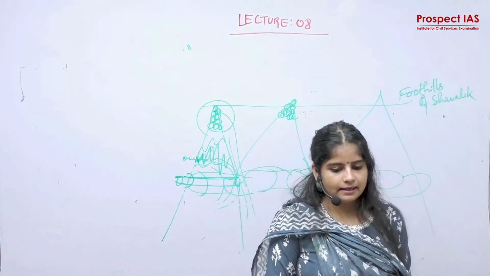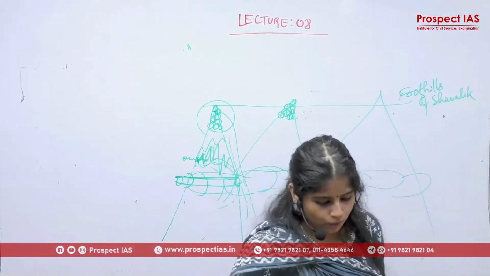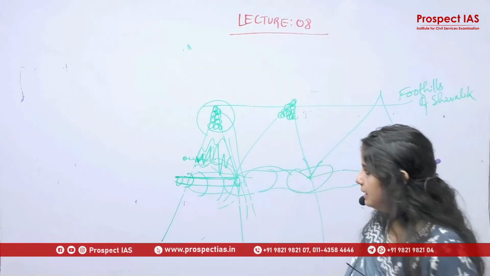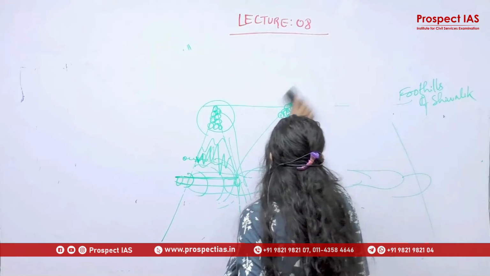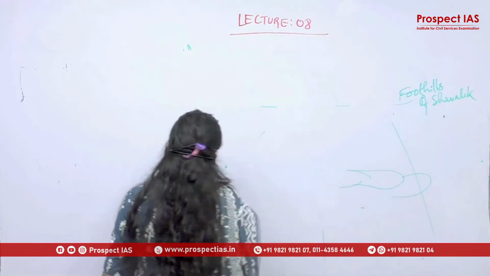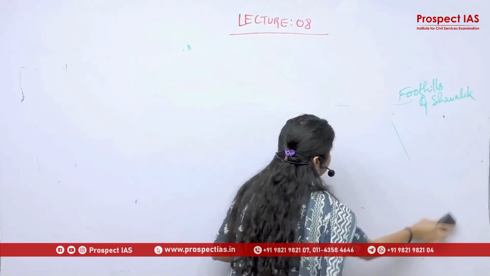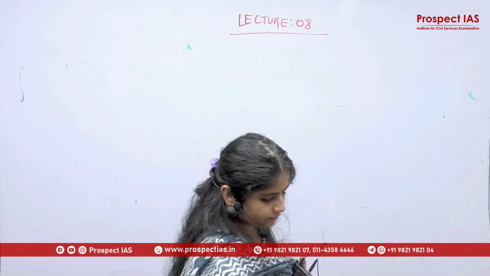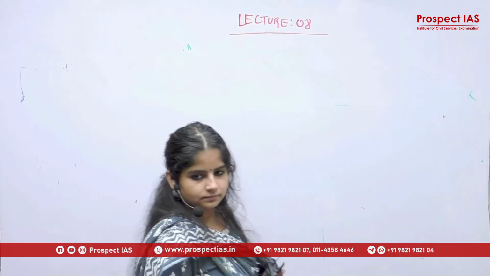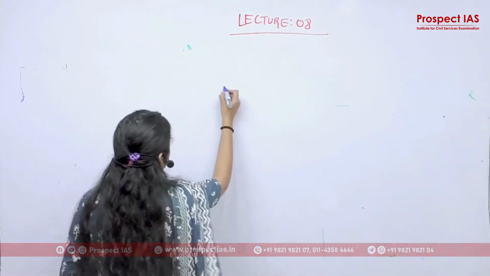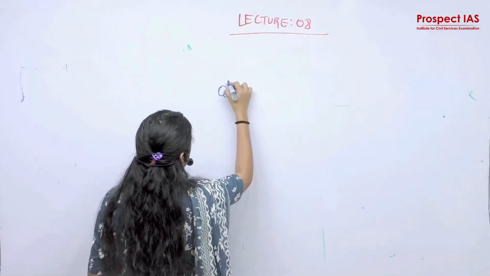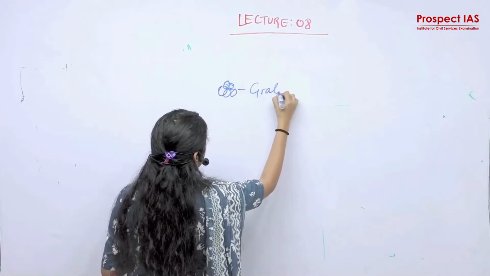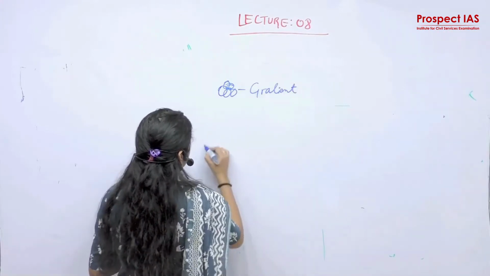increase in gradient and height of slopes. Gradient, what is the meaning of gradient? A part of rock is gradient, right? And what is slope?